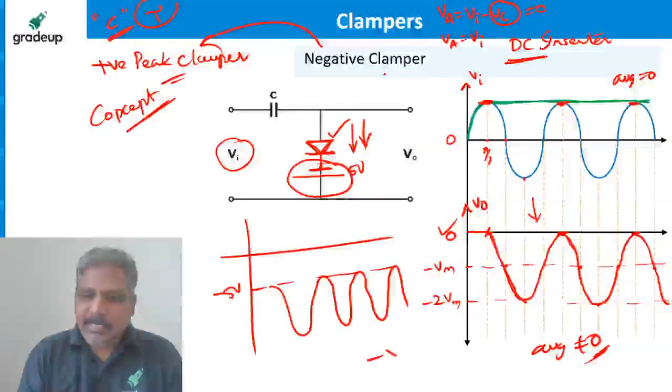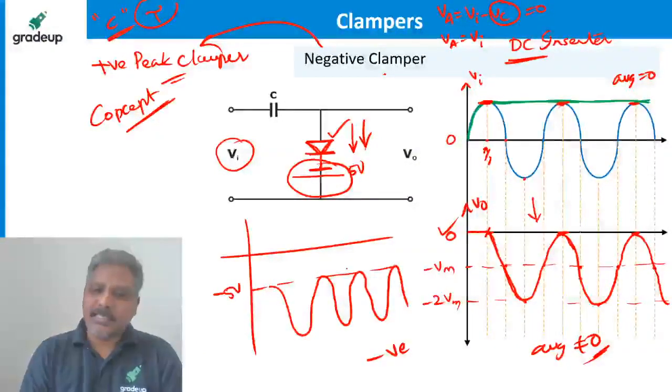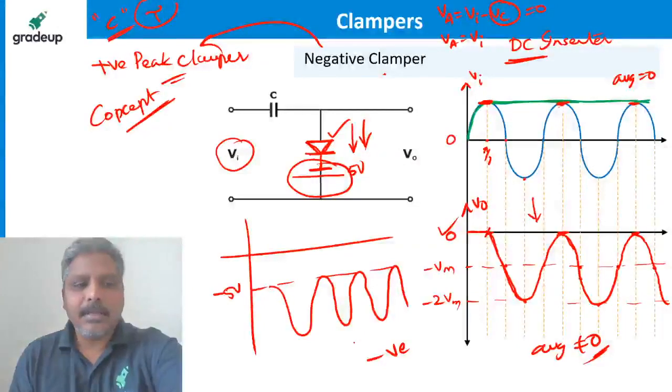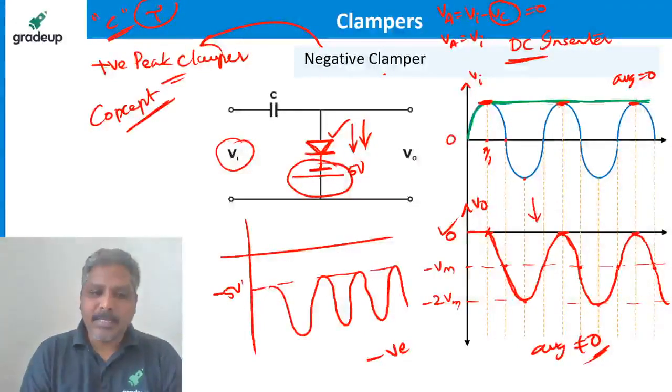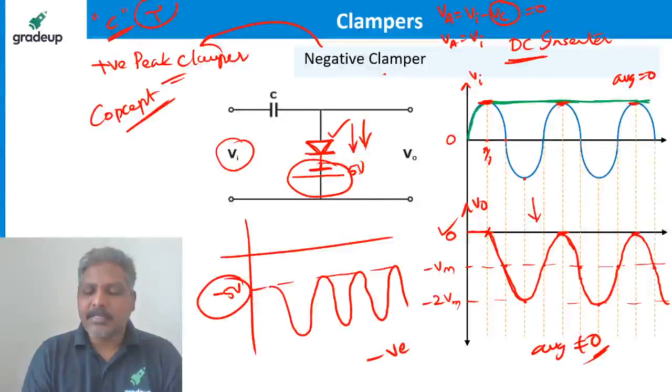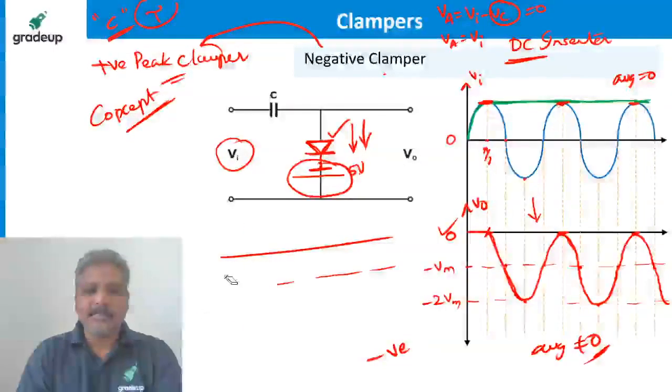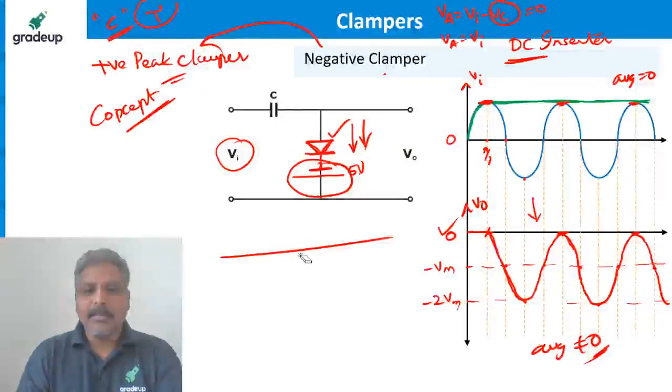Shall I still call it a negative clamper? Yes, because it is in the negative axis only. Where is it clamped to? It is clamped to minus 5. Why? Because the cathode is connected to minus 5. Done, guys. This is what the clamper is. Very simple. I'll give you one more example. Ready? Now you have to tell me.